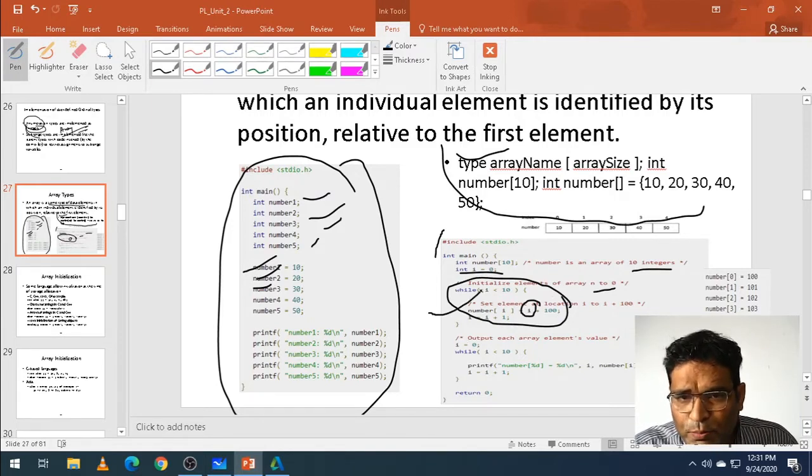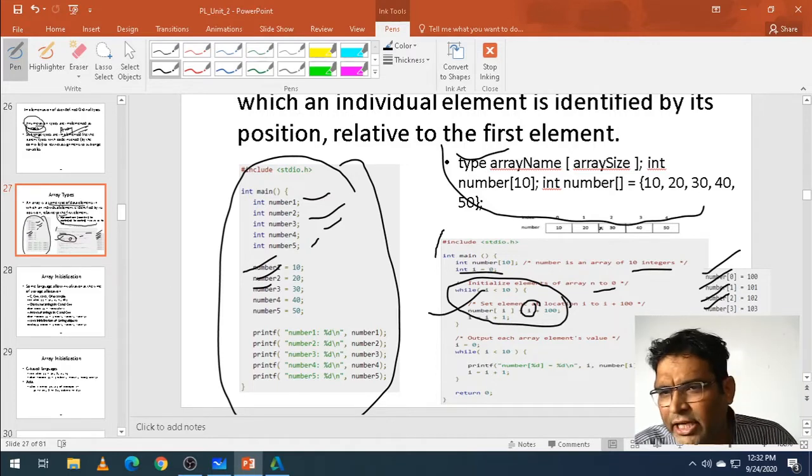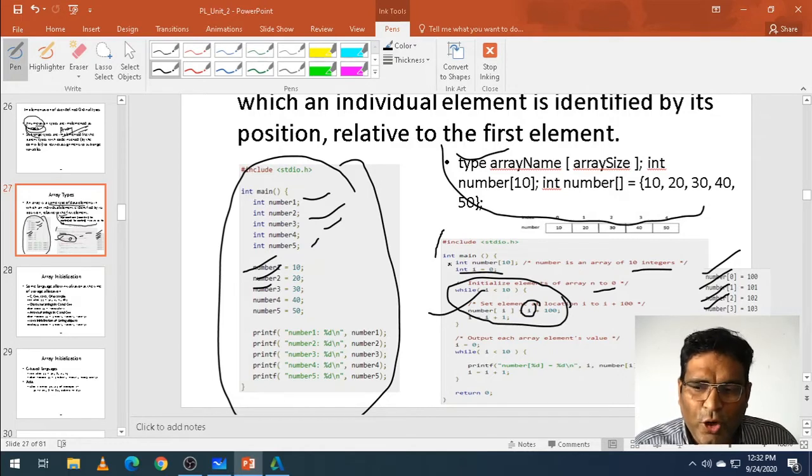Now we are going to output the values. While I is equal to 0, I less than 10: 0 less than 10, yes. printf the value of the first number is 100, the second number is 101, the third number is 102, the fourth number, and so on. This is the definition of an array in the C language, which basically you have gone through. Individual elements are of the same data type, as we have seen in the example.